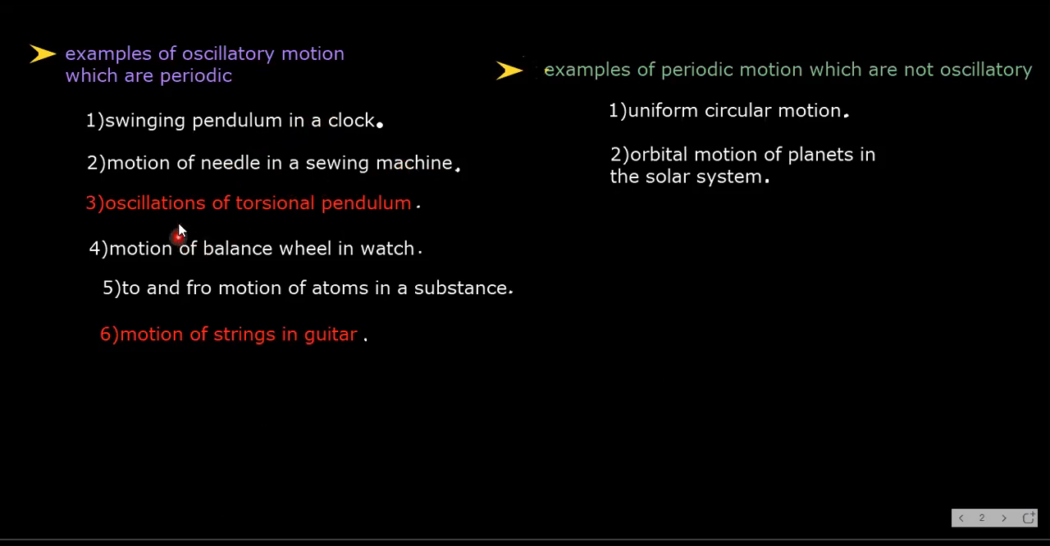Next one, oscillations of a torsional pendulum. And motion of a balance wheel in a watch, even to and fro motion of atoms in a substance, and motion of strings in a guitar. All these are oscillatory motions which are periodic, obviously, because they are repeating their position. Yes or no?